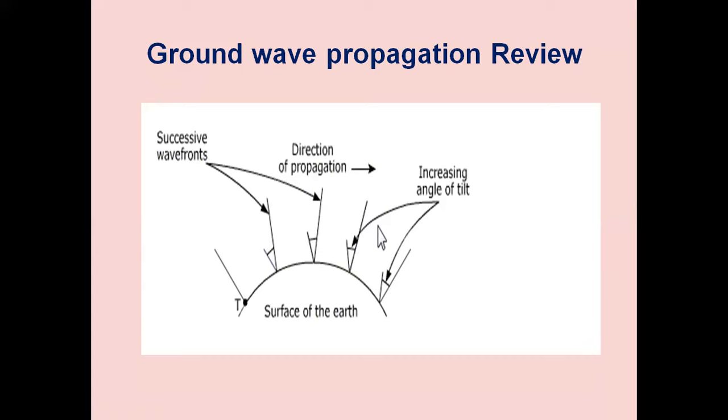It depends upon the frequency, surface irregularities, permittivity, and conductivity. Earth's attenuation increases as the frequency increases, and hence this mode of propagation is suitable for low medium frequencies, that is up to 2 megahertz. So we can make use of frequencies up to 2 megahertz by means of this propagation. This is why ground wave propagation is also called as medium wave propagation.